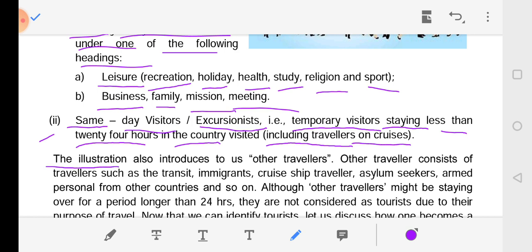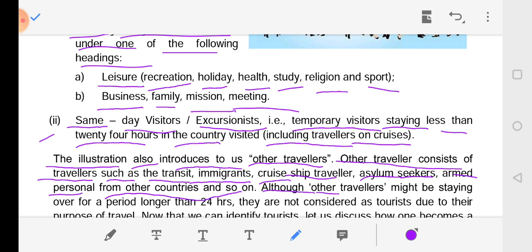The illustration also introduces us to other travelers. Other travelers consist of travelers such as transit travelers, immigrants, cruise ship travelers, asylum seekers, armed persons from other countries and so on.